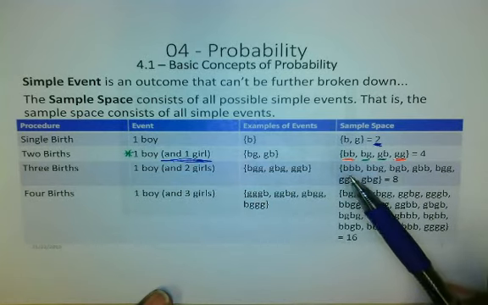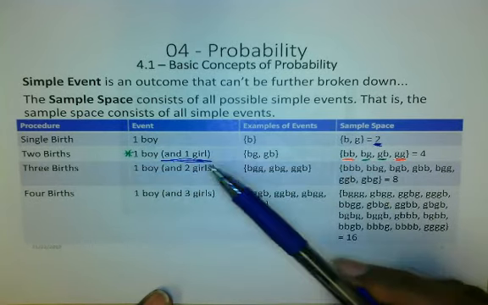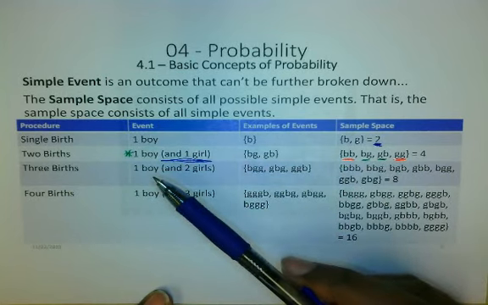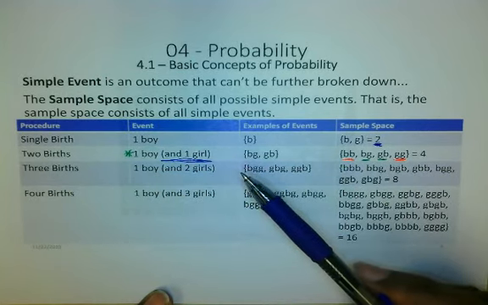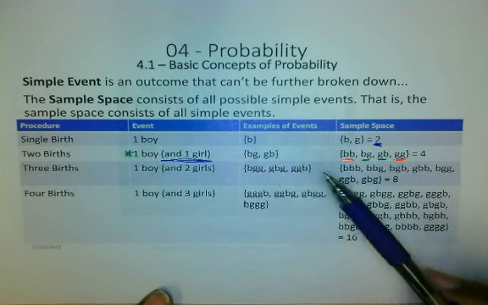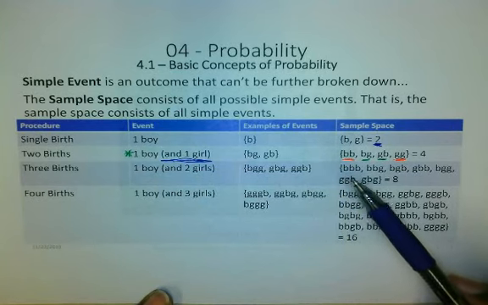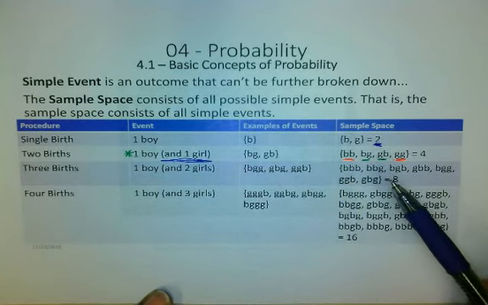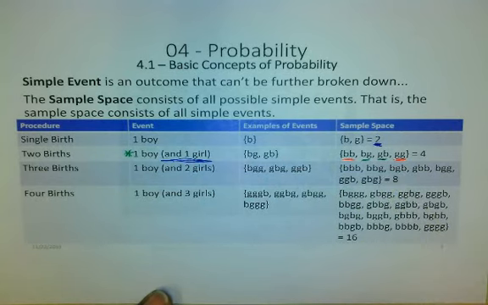Now, the sample space of 3 births is much longer than this focus of wanting one boy out of 3. The sample space is all possible outcomes, and there are 8 possible ways of having 3 births. I'm not going to go through all of them, but they're listed right here. You can pause and do that if it helps you.